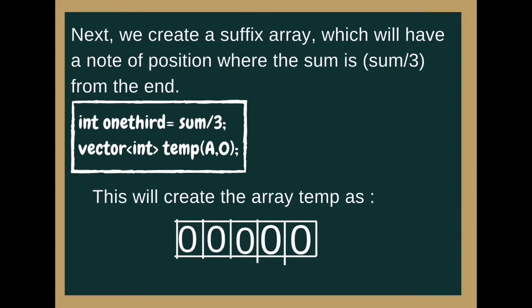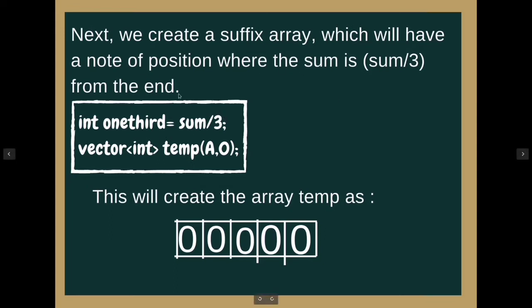So we will make one suffix array, and in that suffix array we will note from the end the position wherever the sum is equal to 1/3 of the sum of all the elements in the array.